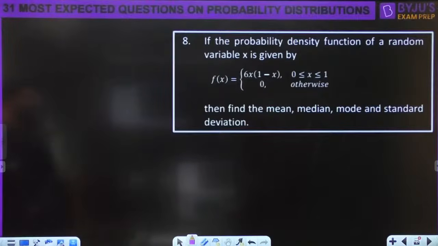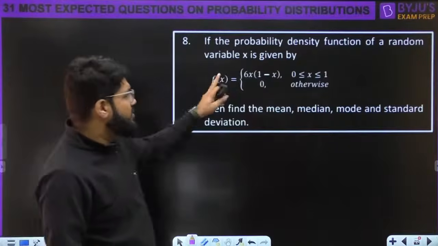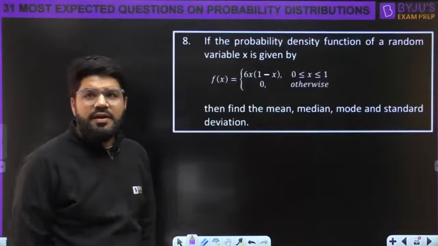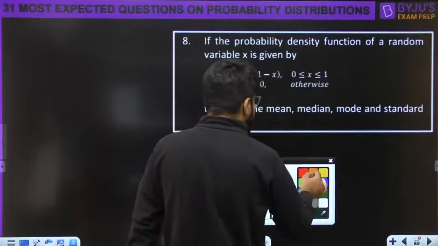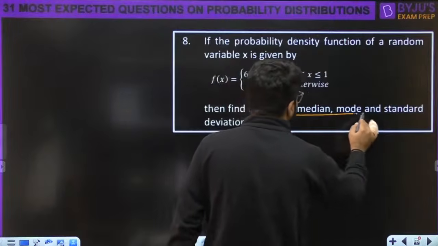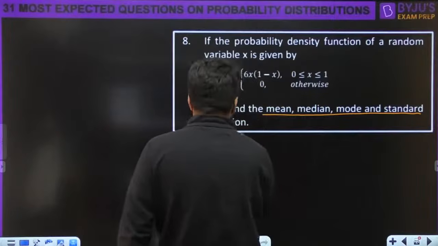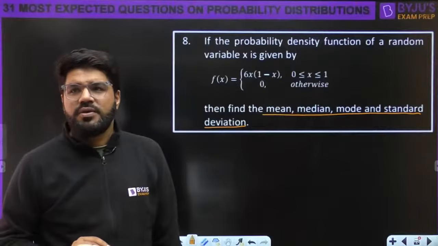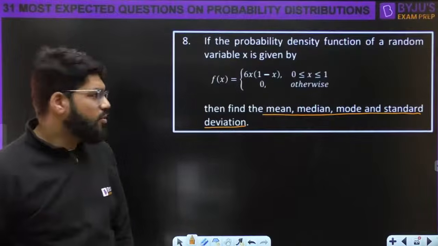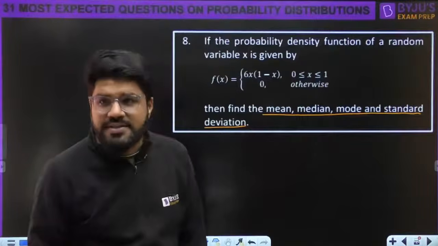If the probability density function of a random variable is given by, again a PDF is given, mean tak to humne solve kar liya kai baar. What is the mean, median, mode and standard deviation of this? Standard deviation also is okay. Standard deviation is under root of variance, so that also you can calculate easily.